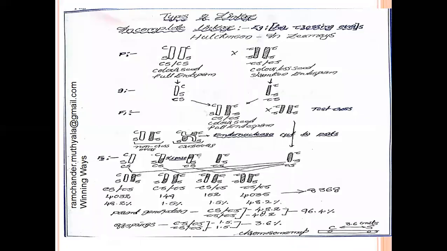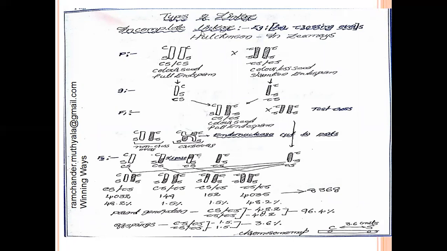Now we discuss the cytological evidence of crossing over. The cytological evidence of crossing over is explained with incomplete linkage.